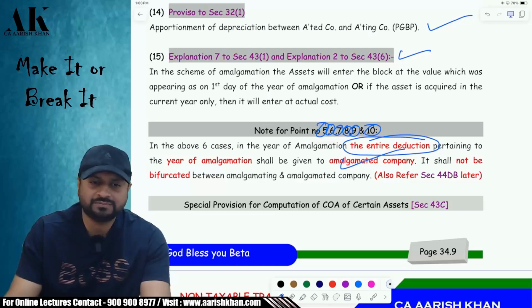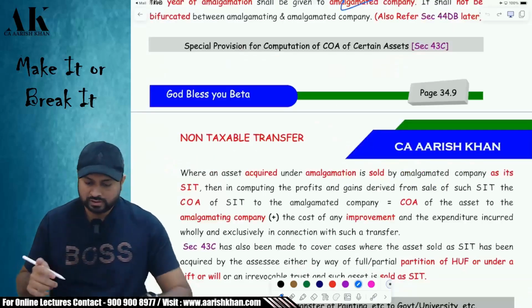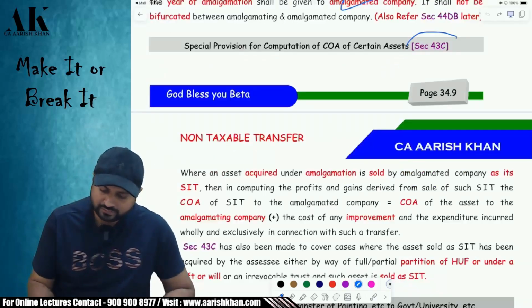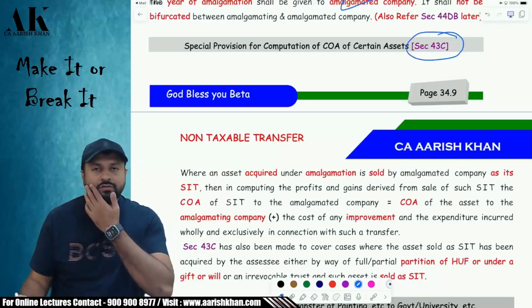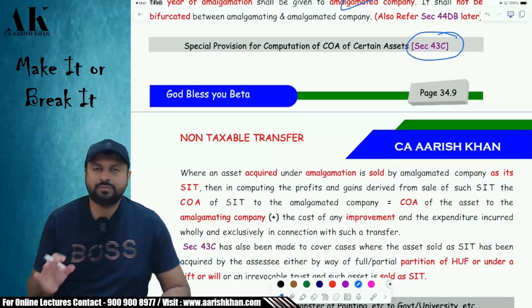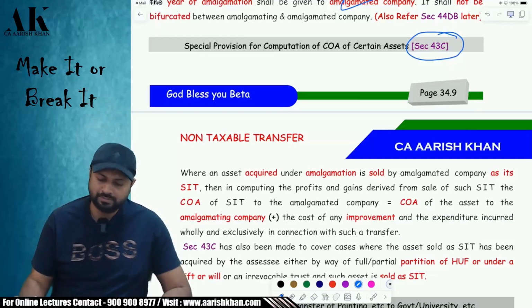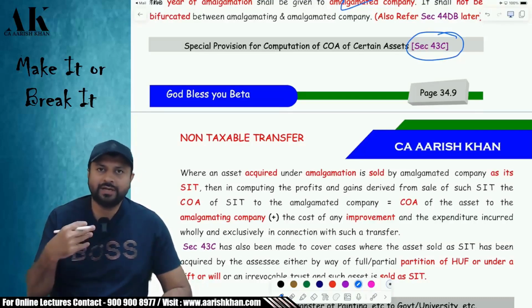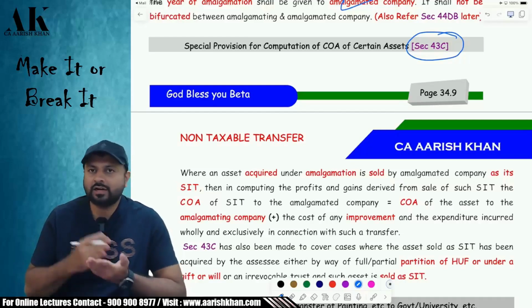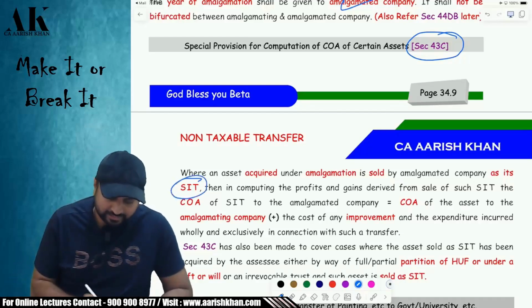Please tell me. So let's go ahead with the next point, and that is section 43C, which is a very small section with respect to amalgamation only. What is happening in this section? For example, you are an amalgamating company and I am an amalgamated company, and you are giving me some assets under amalgamation, and later on I am selling that asset as SIT.